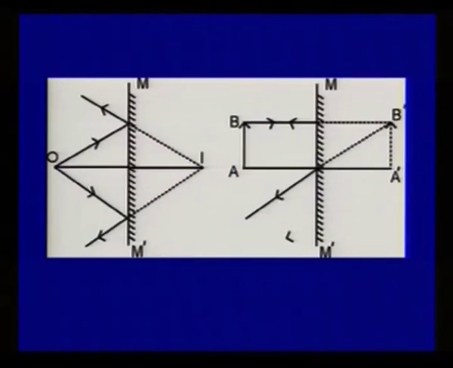In the next diagram, you can see object AB and its image A'B', which is formed due to the mirror. Again the same case is there. Sir, one question. Can we take a photograph of a virtual image with the help of a camera? It's a very good question. We can take a photograph of the image, the object, and both image and object.